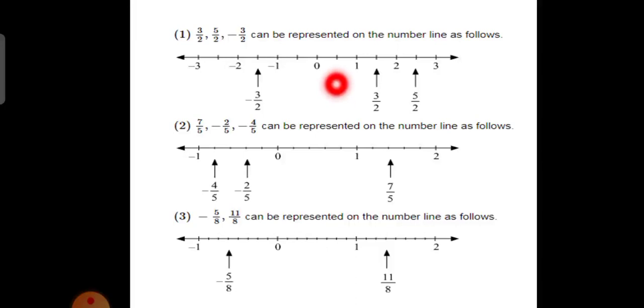So 1 upon 2, 2 upon 2 will be 1, 3 upon 2, 4 upon 2 will be 2, 5 upon 2, 6 upon 2 will be 3. Similarly on the negative side, minus 1 upon 2, minus 2 upon 2 is minus 1, minus 3 upon 2, minus 4 upon 2 is minus 2, and so on. So observe this carefully.